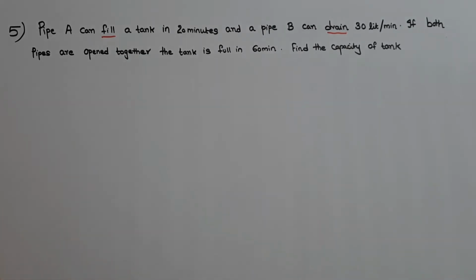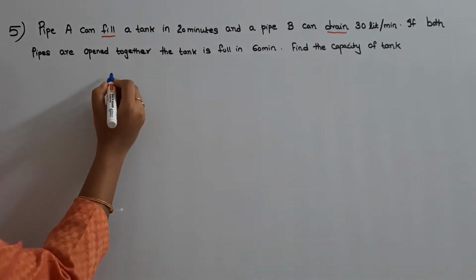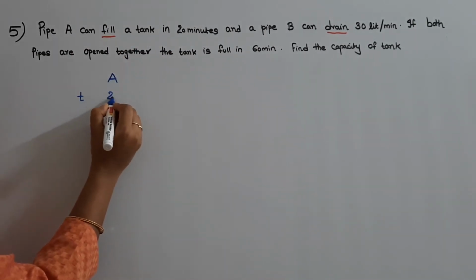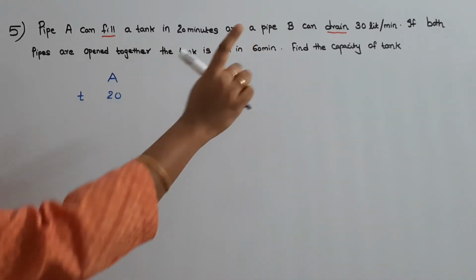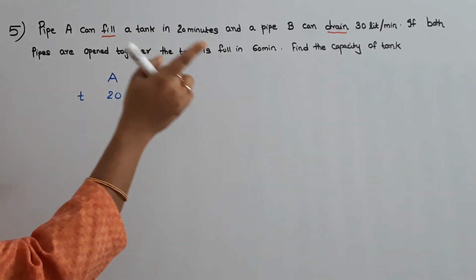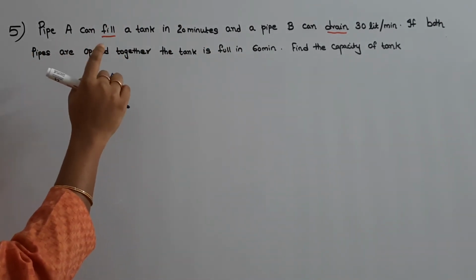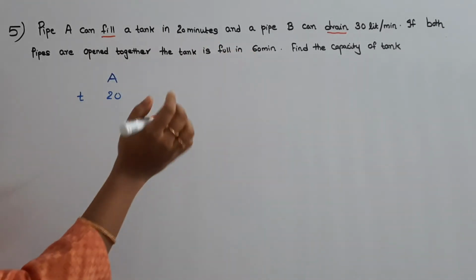So first, let us write what is given. A can fill a tank in 20 minutes. They are not giving the time taken by B to drain the tank, but they have given that if both pipes are open together, the tank will be full in 60 minutes.